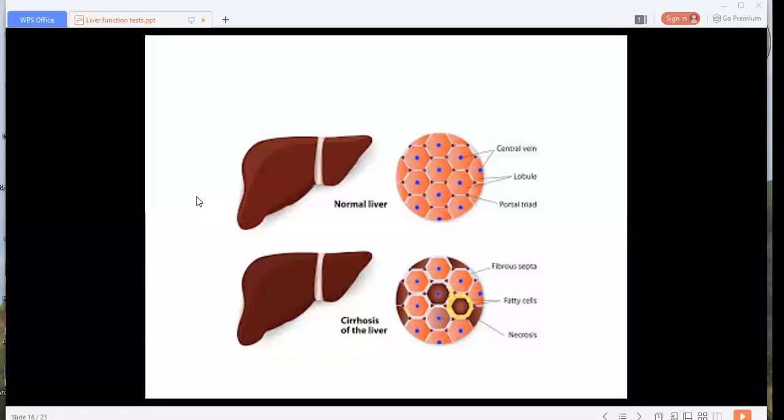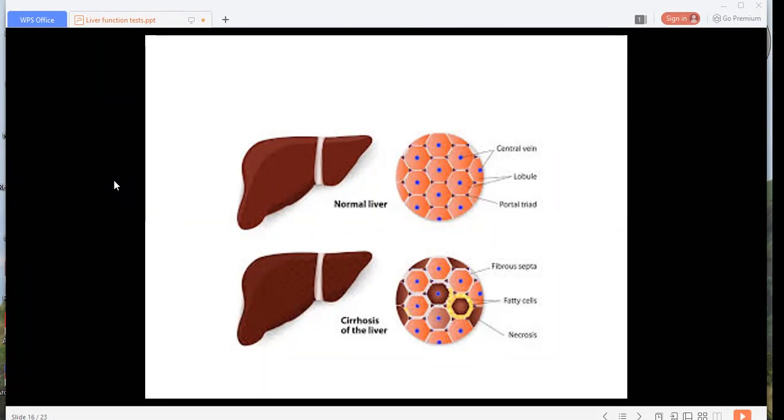Then Wilson's disease, congenital syphilis, malaria or Kala-azar. Kala-azar is leishmaniasis, caused by the parasite Leishmania donovani. So these are all the causes of nutritional cirrhosis, or Laennec's cirrhosis, or atrophic cirrhosis.